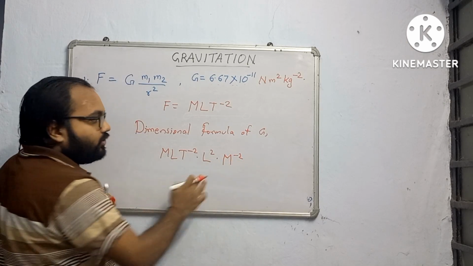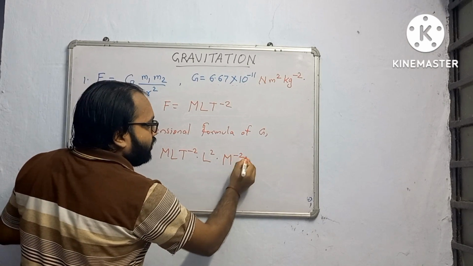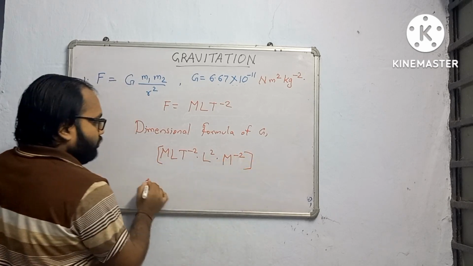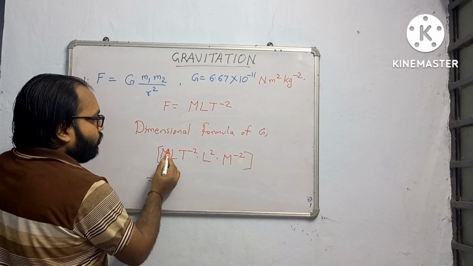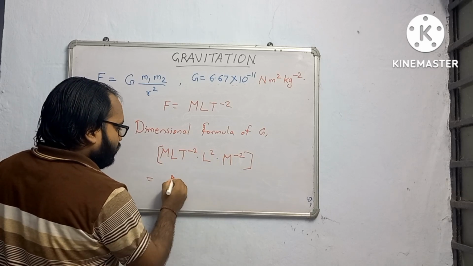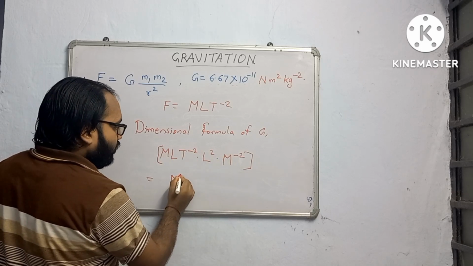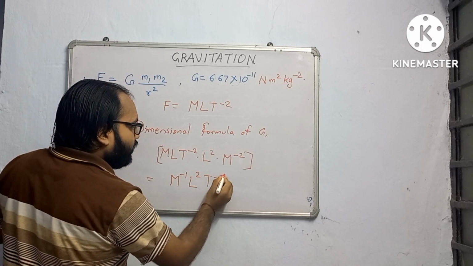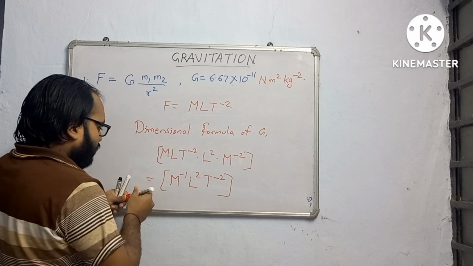This you will do in the rough only, as usual, because it is an objective type question. So what is the formula that you are getting? 1 minus 2, that means mass will be raised to minus 1, M minus 1 L square T minus 2 is your answer.